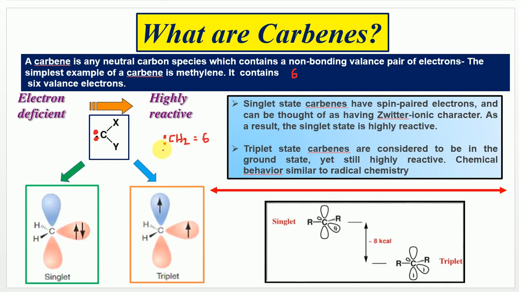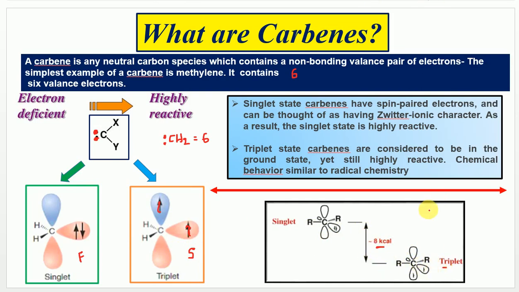And this pair of electrons can be accommodated either in paired or unpaired form. If it exists as a pair, then it is a singlet and is said to be a Fischer carbene. If it is unpaired, then it is said to be a Schrock carbene, right? As I said earlier, Schrock carbenes exist in the triplet state, which has lower energy. The energy is 8 kilocalories per mole lower, giving more stability.